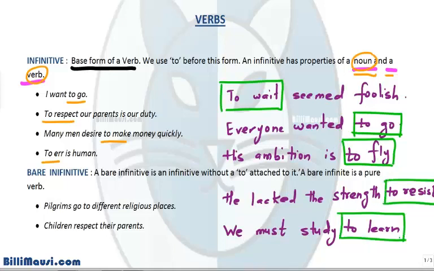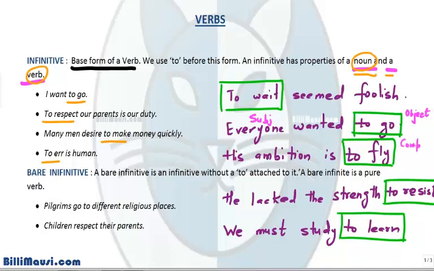Now we have traced the infinitives and let's see what are their functionalities. To wait seemed foolish. In this case, it is behaving as the subject. Everyone wanted to go. In this case, it is behaving as object. Before you go through this video, I request that you go through the video on subject and object. His ambition is to fly. To fly is the subject complement.